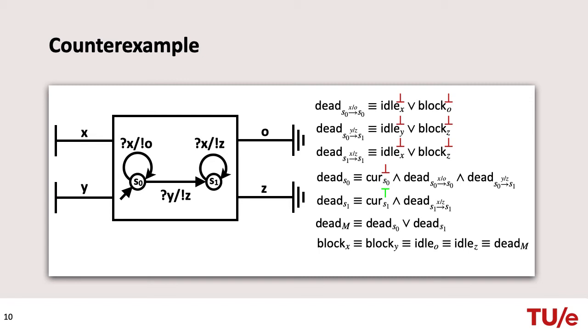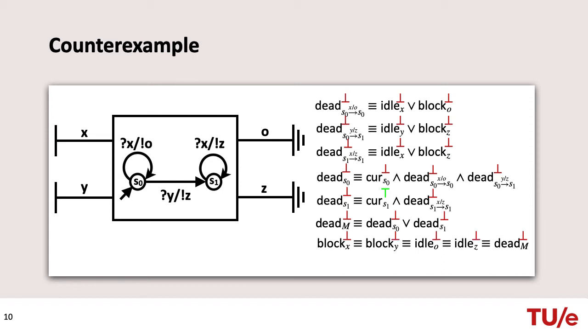And the transition from S1 to S1 is dead if and only if either X is idle or Z is blocked. Hence, none of the transitions is dead. State S0 is dead if and only if it is current and both its outgoing transitions are dead. State S1 is dead if and only if it is current and the transition from S1 to S1 is dead. The FSM is dead if and only if either S0 or S1 is dead. Since none of the transitions are dead, S0, S1 and the FSM are not dead.